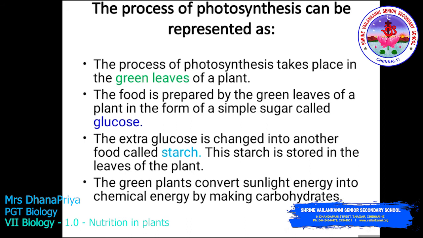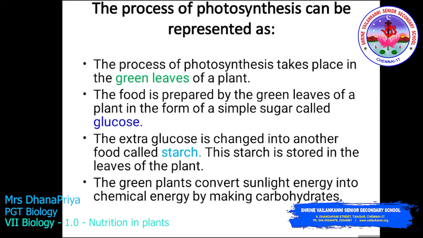The process of photosynthesis takes place in the green leaf of the plant. The food is prepared by the green leaves of a plant in the form of a simple sugar called glucose. So the plant prepares the food in the product called glucose, rich in carbohydrate. The extra glucose is changed into another food called starch. This starch is stored in the leaves of the plant.